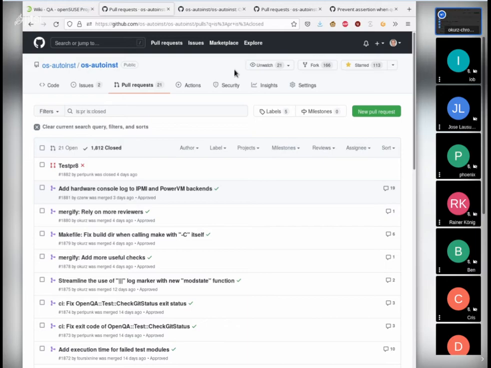Let's show first how it looks like on os-autoinst, and then I'm showing you some additional stuff, what it can do, how it can help, also where it would have helped, and then the configuration, and then we can discuss what to make out of that, if you like it or not, if you have questions around that or ideas how we could extend on that concept.